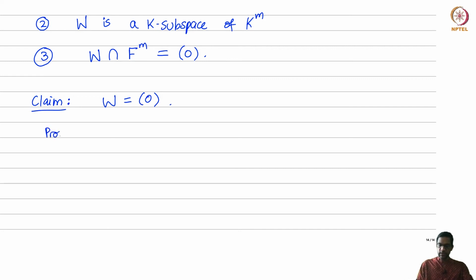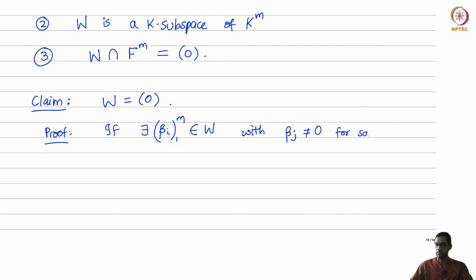So let's quickly prove this. Suppose there exists a non-zero element beta i, i from 1 to m, in W, with some non-zero term, say beta j not zero, for some j between 1 and m.